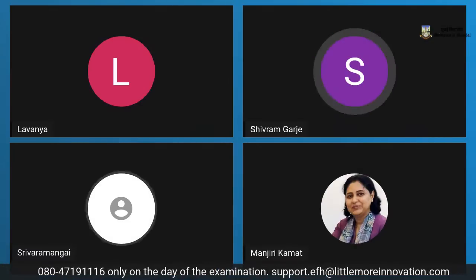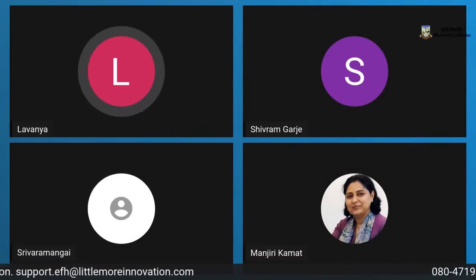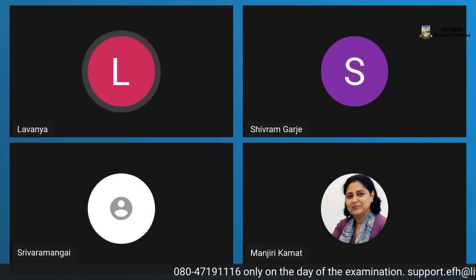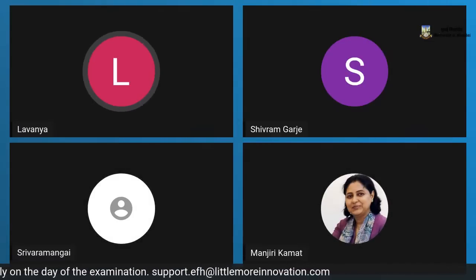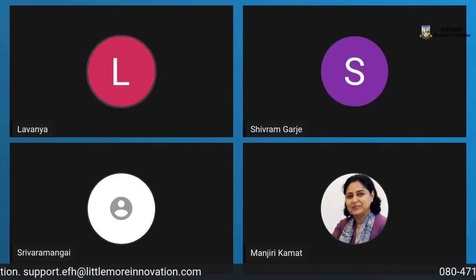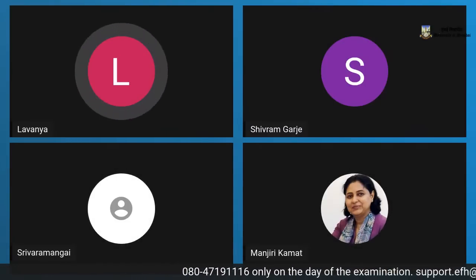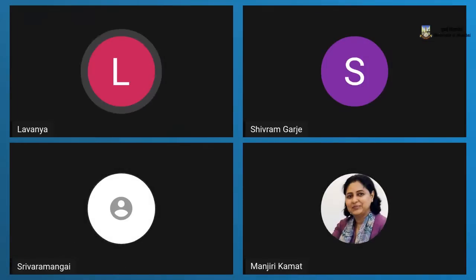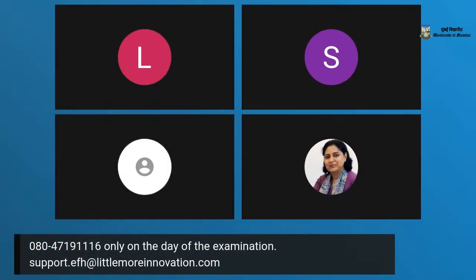So then, what if there is a power shutdown? As long as your devices are fully charged, this app will continue to run. If you lose internet also, you will be able to start and continue the examination with no problem at all. You will need internet, students, mainly for downloading the application. Secondly, when you are downloading your question paper, the e-docket, like I told you, 2 hours before the exam. And finally, when you need to upload your answer script. So there are 3 times when you will need internet. Apart from that, the exam can be taken with limited or no network connectivity.